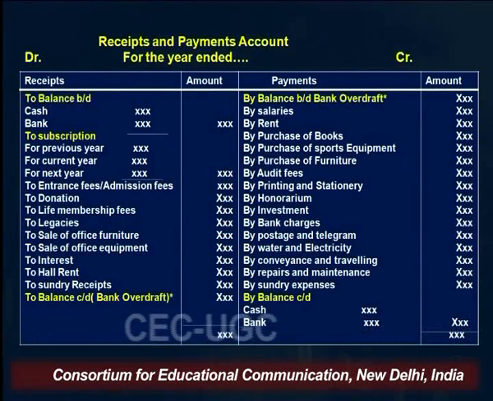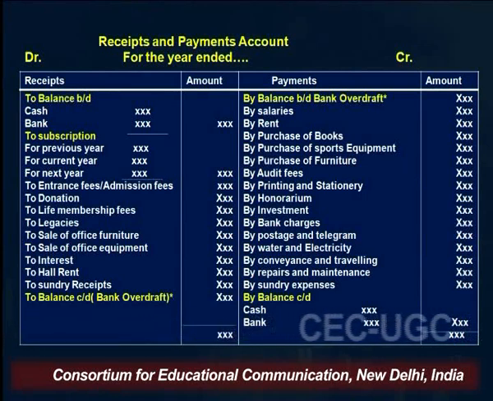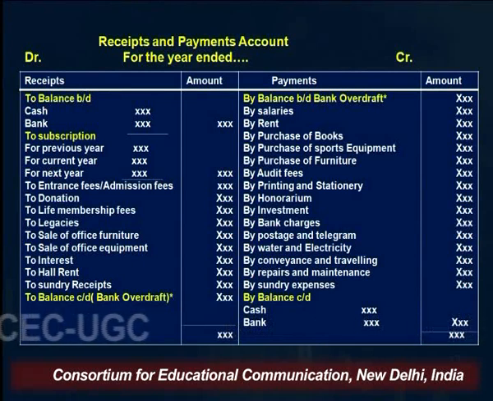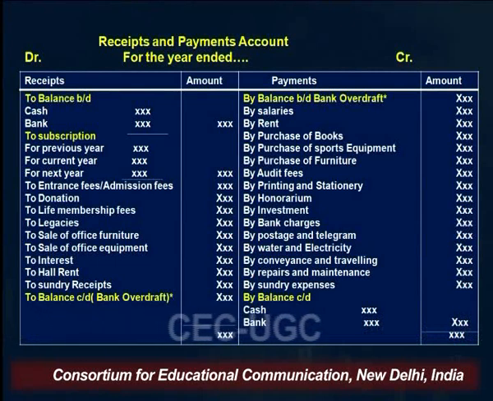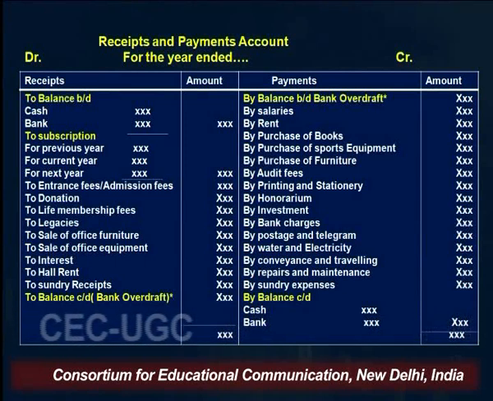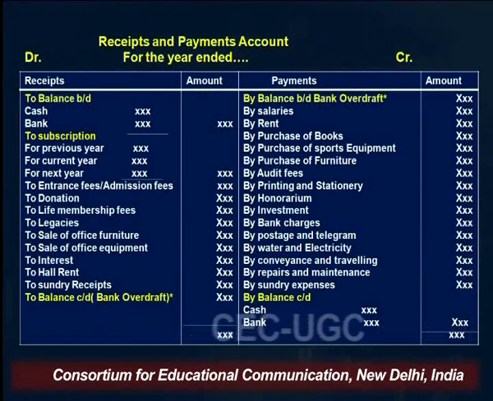Next is salaries, rent, purchase of books, purchase of sports equipment, purchase of furniture, audit fees, printing and stationery, honorarium, investment, bank charges, postage and telegram, water and electricity, conveyance, repairs and maintenance, and any other expenses. So basically, in this receipt and payment account, you have to include all types of items, whether they are capital in nature or revenue in nature, and whether they belong to the current year or not. You have to show all types of receipts and payments, subject to their being cash transactions.